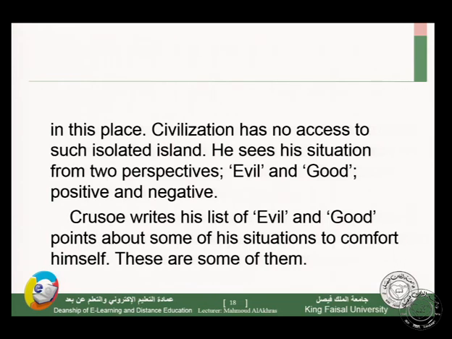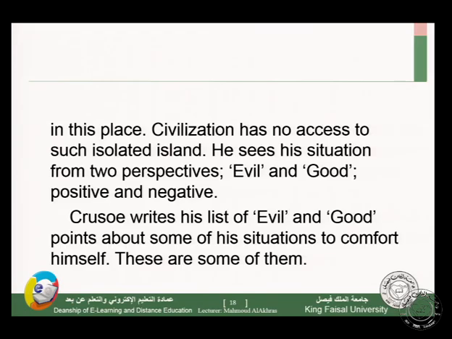He sees his situation from two perspectives. We can sense he has two sides now. We have evil and good. He thinks of evil and good situations altogether, positive and negative situations.